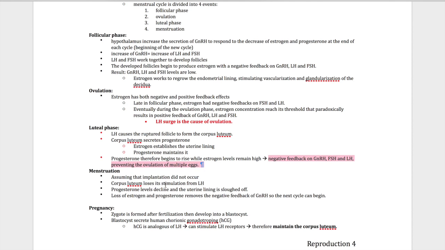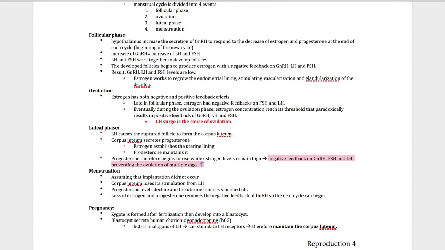In menstrual phase, assuming that implantation did not occur, right? Ovulation and menstruation, obviously they're two different things, right? I first thought they were the same, but I took the class and I'm like, oh, they're different, right?